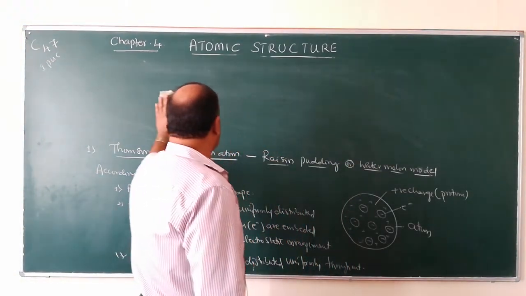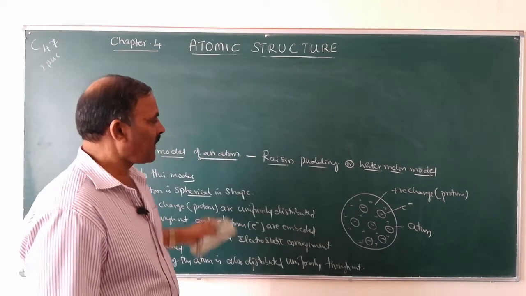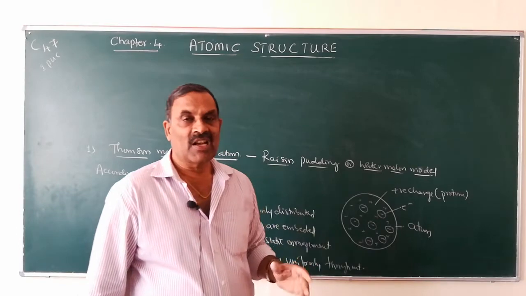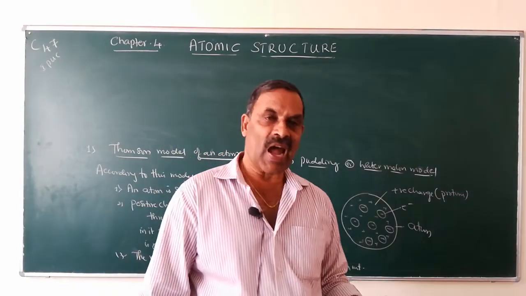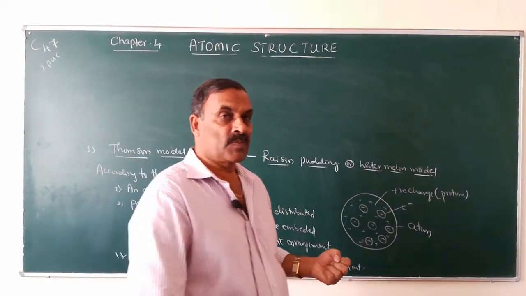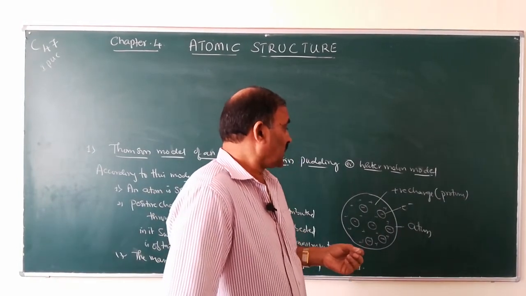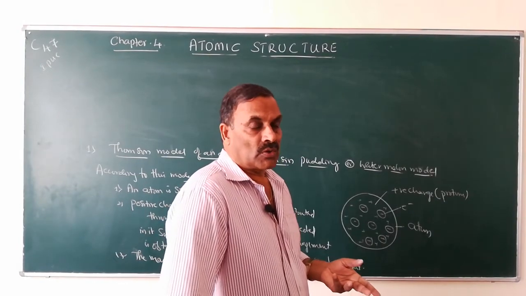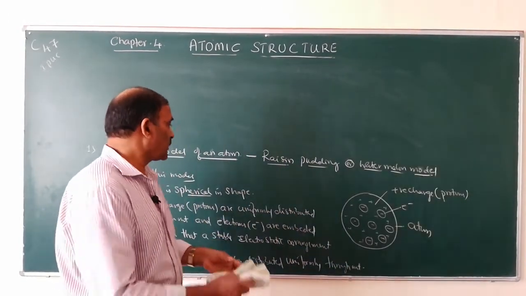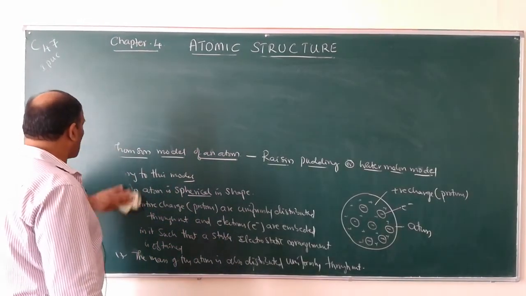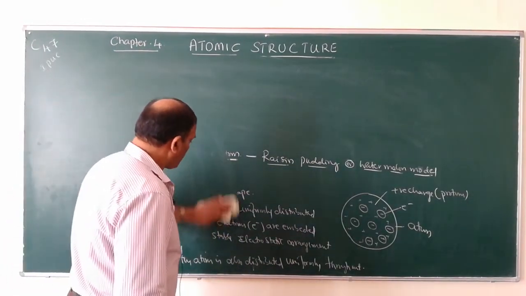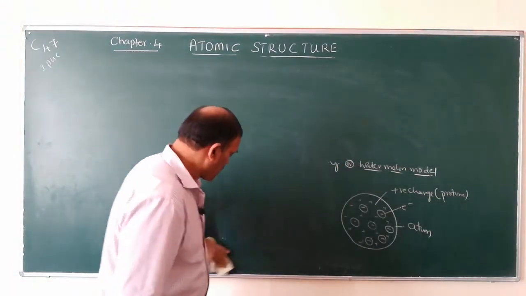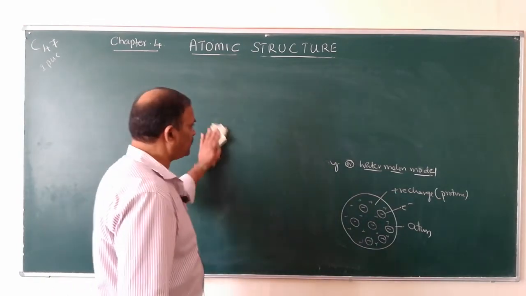It explains electrical neutrality, but it cannot explain the stability of the atom, and it cannot explain the deflection of positive rays. So it cannot explain Rutherford scattering. So these are the drawbacks.